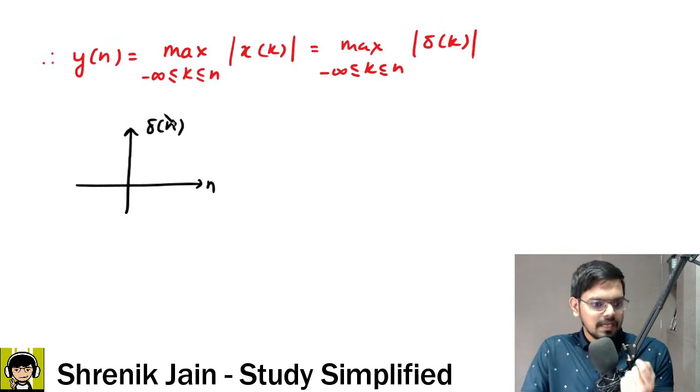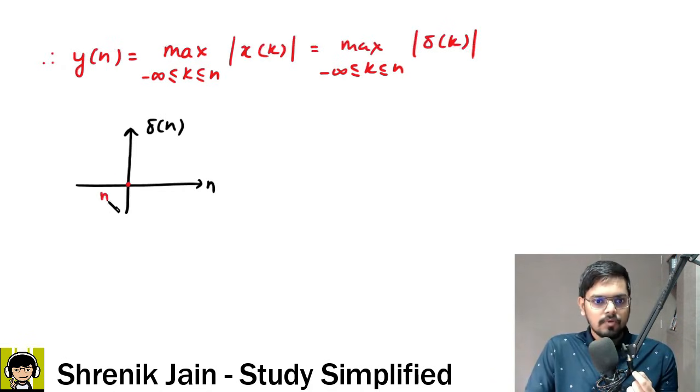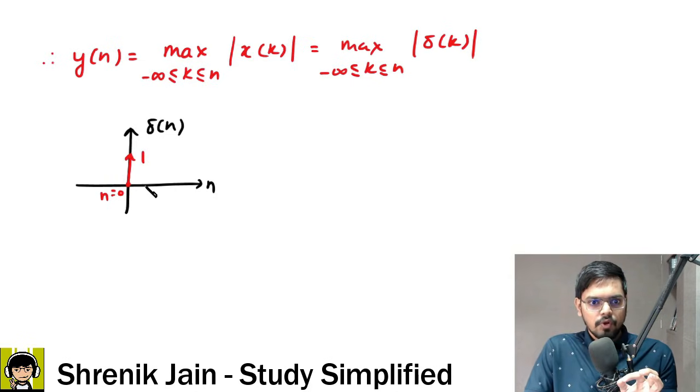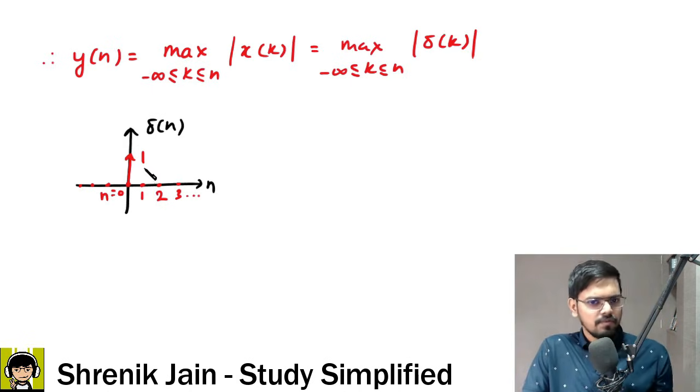Delta of n works at n equal to 0 only. And what is the value? The amplitude is 1. What about the other stuff? When n is 1, the amplitude is 0. When n is 2, the amplitude is 0. When n is 3, amplitude is 0. Backward also, amplitude is 0. So as you can see, only at n is equal to 0, the amplitude is 1. Otherwise, the function is 0.